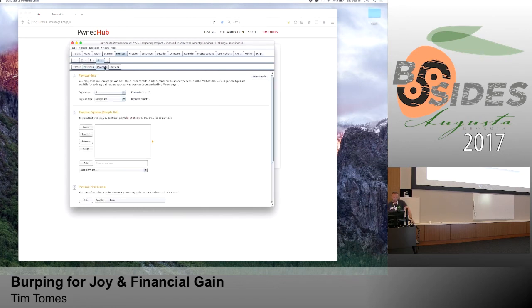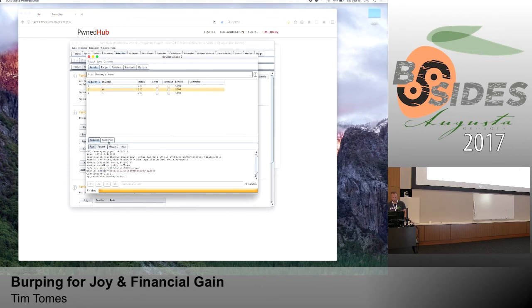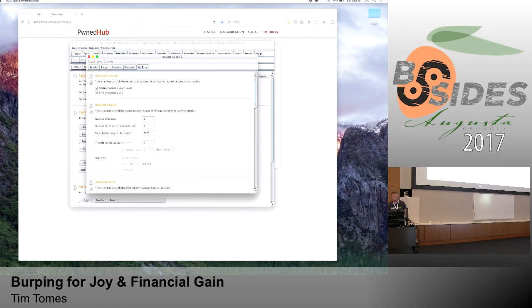So we'll go over to payloads. And since I already know there's only 2 pages, we'll do a 0 and a 1. Let me make sure I got all my configuration here. Okay, yeah. So now I can go ahead and run that. And I can go in here, and of course I've got all the messages there. Now I want to do my previous grep rule approach and show you what that would look like. So I can go into my options.